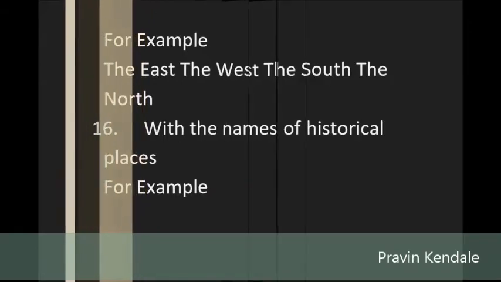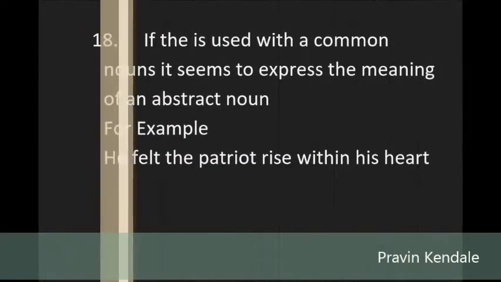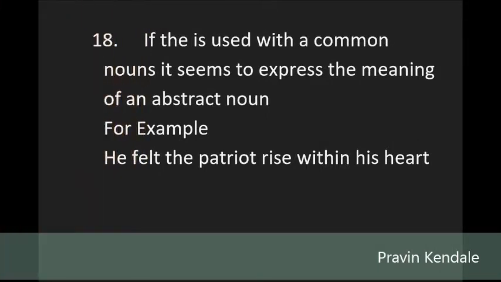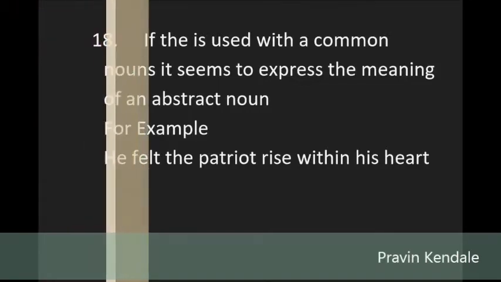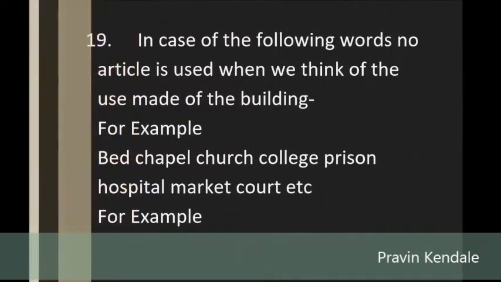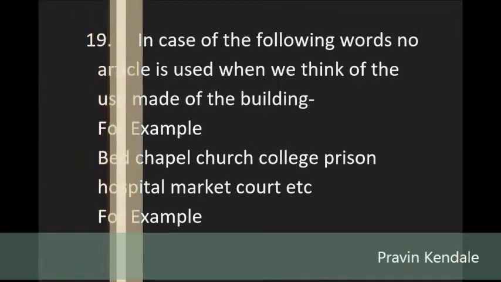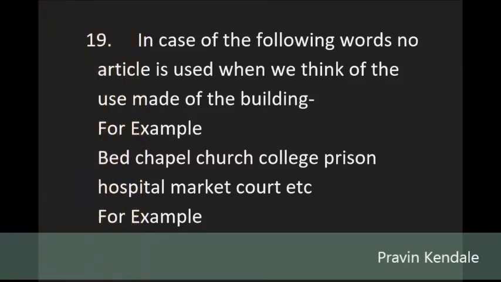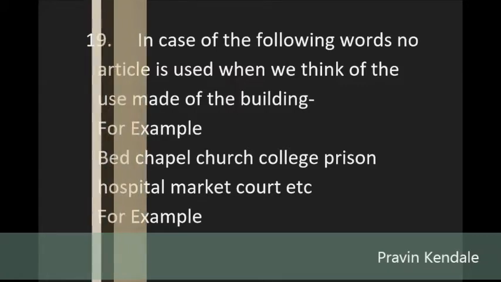For example, he felt the patriot rise within his heart. 19. In case of the following words, no article is used when we think of the use made of the building. For example, bed, chapel, church, college, prison, hospital, market, court, etc. For example, she goes to church every Sunday. Goes there to pray. He went to the church to see the paintings on the walls.